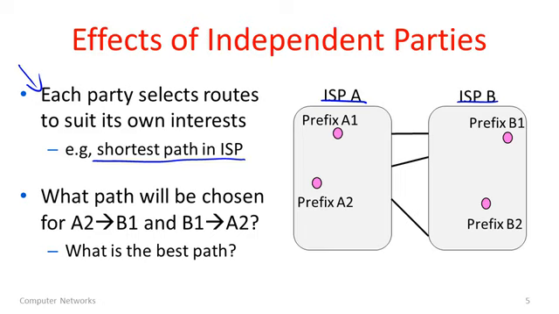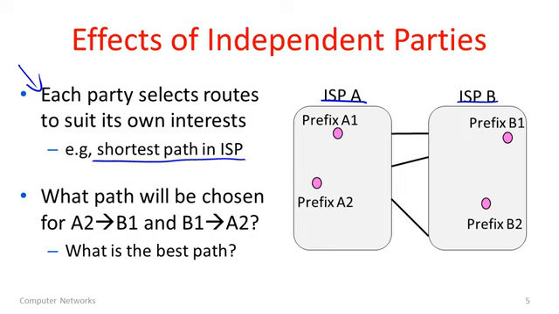Well, if they carry the traffic the shorter distance, it'll probably be cheaper, and that way it'll be more cost effective to run the network. Okay, that seems like a pretty reasonable policy. And actually, you might think that if everyone chooses short routes, everything would all be fine, and that we would get short routes overall. But that's not quite what's going to happen. Let's look at what happens.